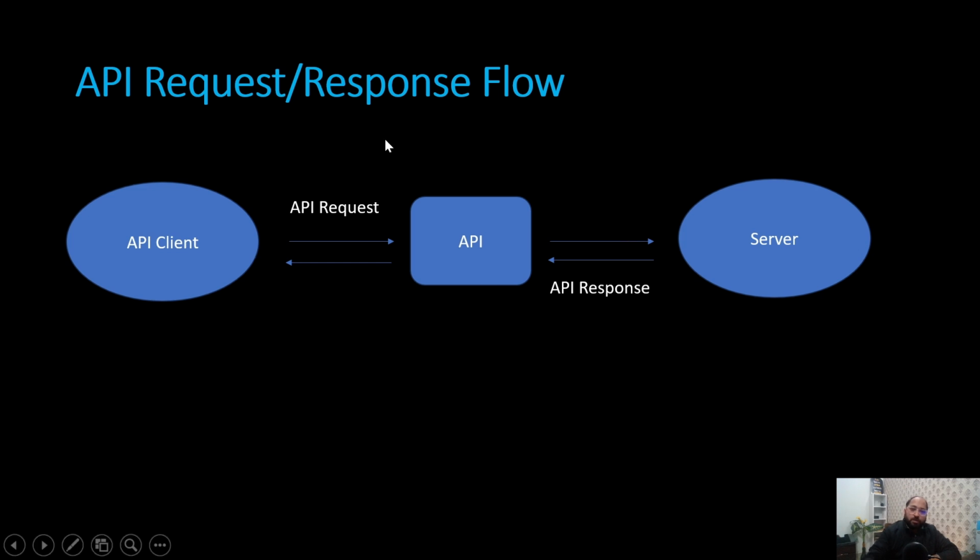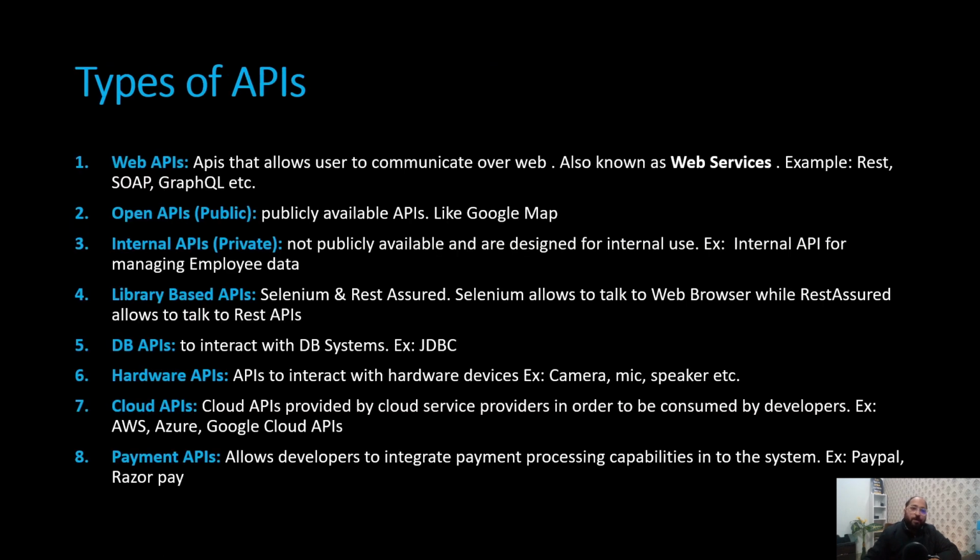Now let us try to understand the flow, right? So the API client, which could be any HTTP client such as Postman, Rest Assured, PhonePe, Paytm, or whichever client wants to utilize the services of the server, will be sending the request. The server will be validating or authenticating whether this is made by the right user or not. It will send the response in return, and the same will be sent back to the client, and the client will use it for rendering purposes. So this is how the flow works.